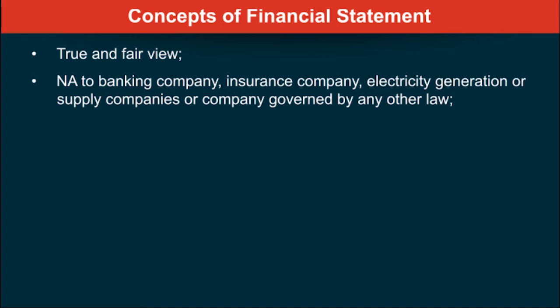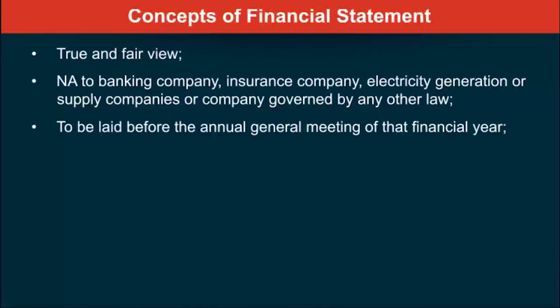Further, what you have to do once you make these financial statements is that it has to be placed before the annual general meeting of that financial year. So let's say your financial year ends on 31st March of a particular year, let's say 2016. Then in the annual general meeting, which falls within a period of 6 months, that is before 30th September, you're supposed to lay it before that annual general meeting.